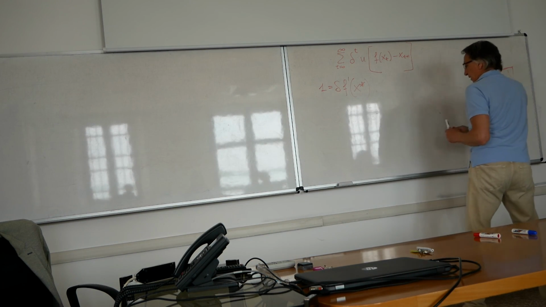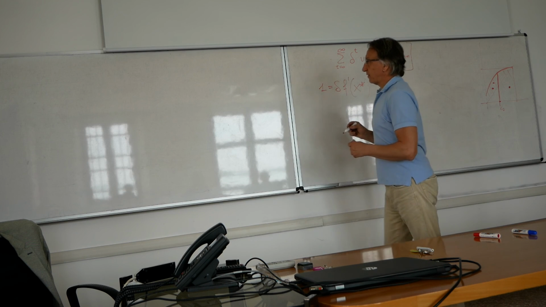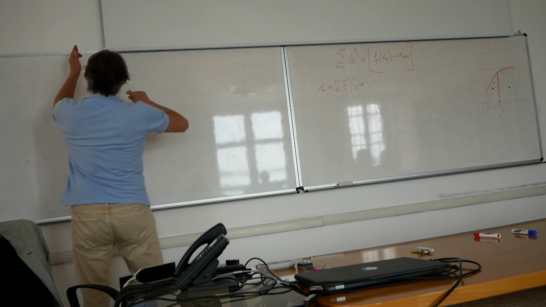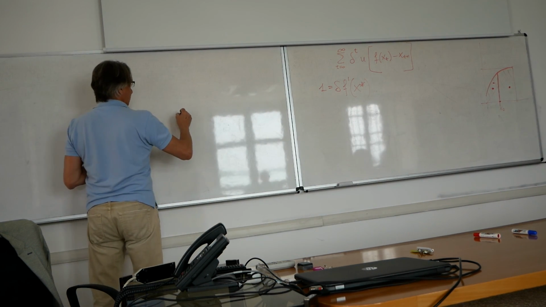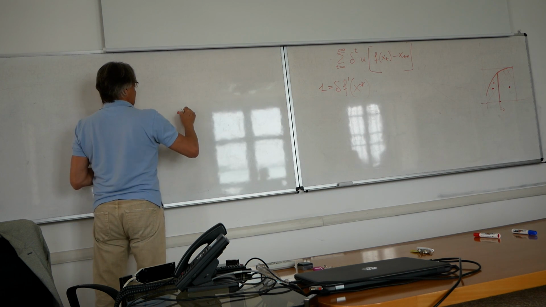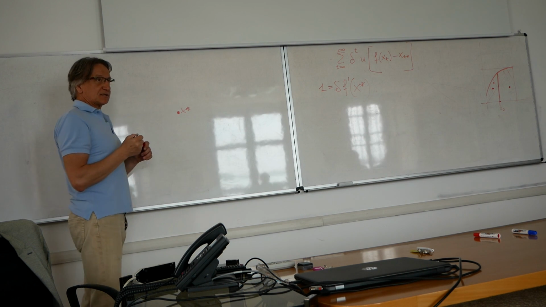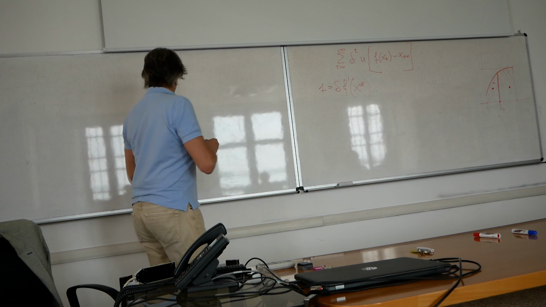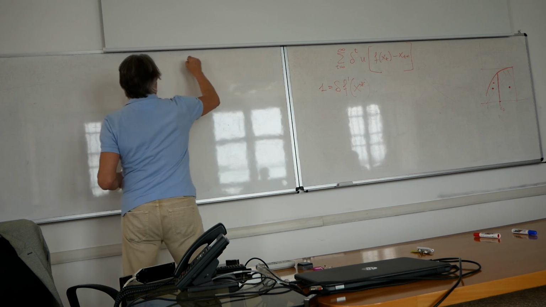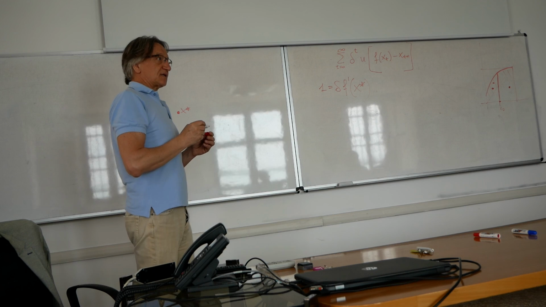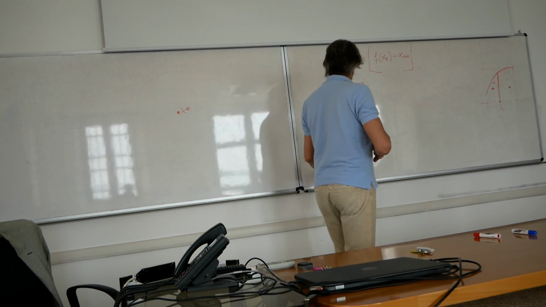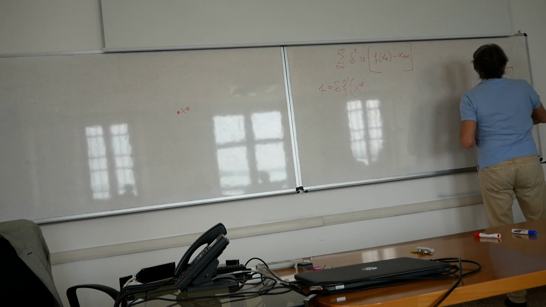Well, if there is only one, let's redraw the graph here. Actually, I'm not even going to draw the axis. I'm just going to put a point here, the 45-degree line. That's x star. That's the steady state. Okay? And here I have the boundary of the set. Okay? And now we take a break.